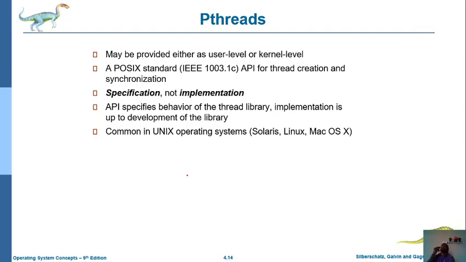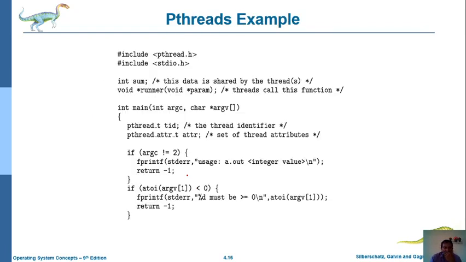So based on the behavior of the thread, the library file is chosen and the thread is processed. It is commonly used in Unix based environments, and also in Solaris and Mac OS. All these use POSIX threads. Here is some sample code for how to create and implement a POSIX thread.